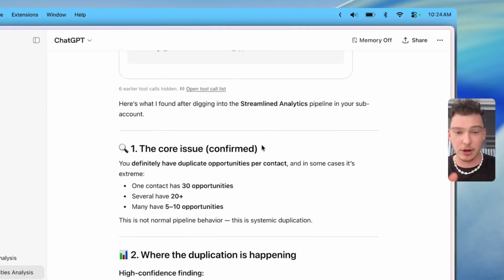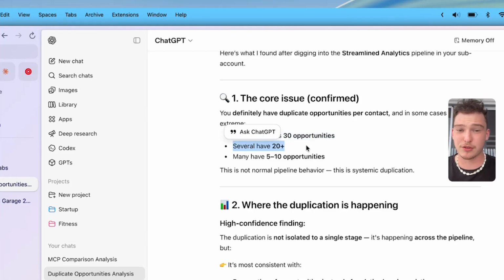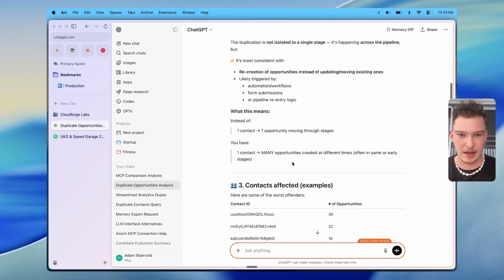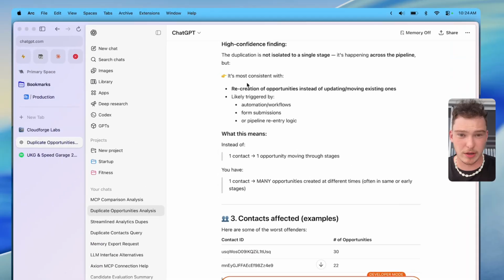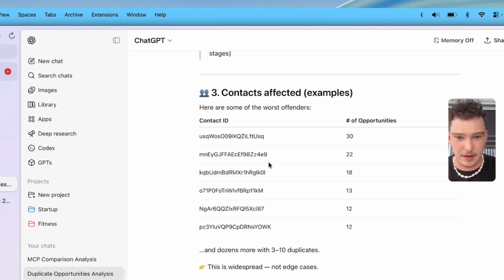And what we found here instead is that one contact has 30 opportunities, several have 20 plus, and many have 5 to 10. And so this duplication is happening across the pipeline, but it's most consistent with recreation of opportunities. And so here's the breakdown.